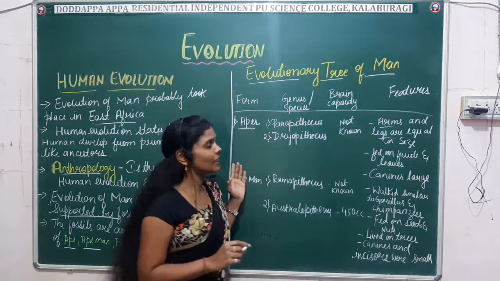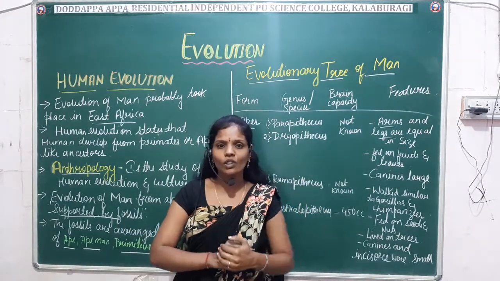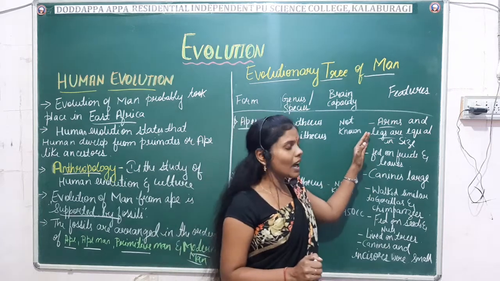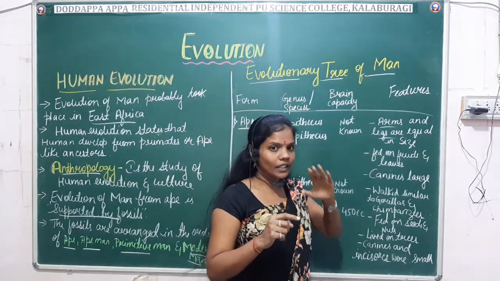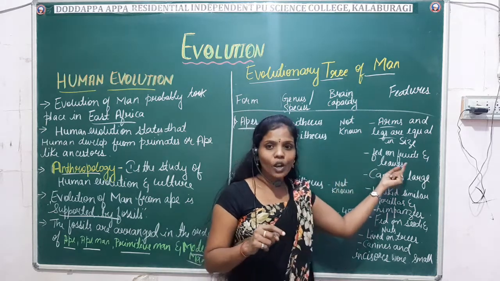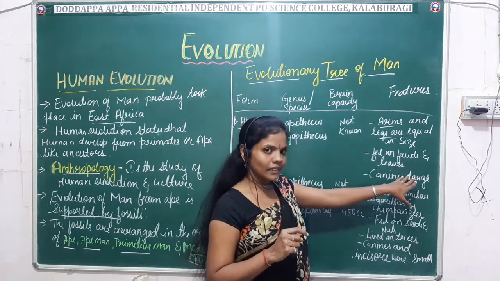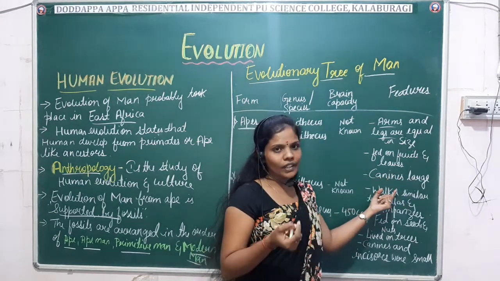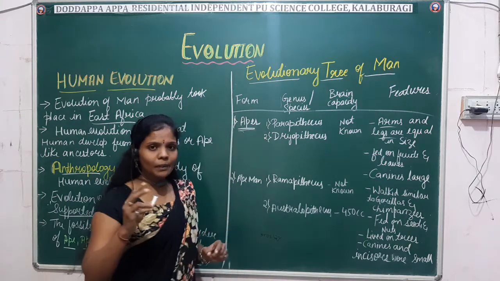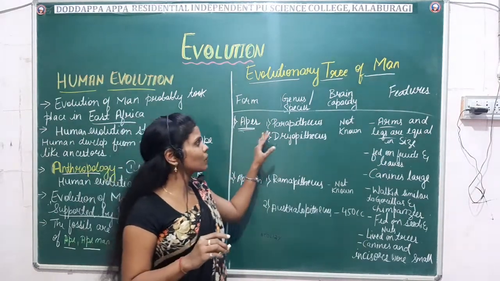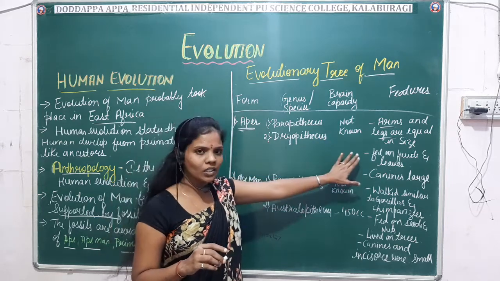So here in this Parapithecus and the Dryopithecus, you can see the features of these animals: the arms and the legs were equal in size. They fed on fruits and the leaves. The major food was fruits and the leaves, and the canines were large. Fine. So in apes we have come across two examples, one is Parapithecus and another one is the Dryopithecus, and their brain capacity is unknown.